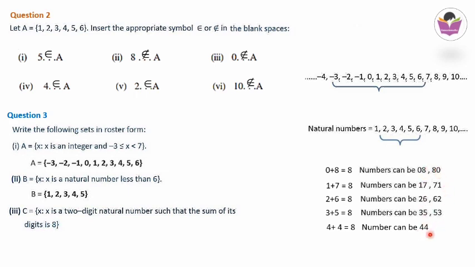So we have to write all these 2-digit numbers from here. That means C is equal to 17, 26, 35, 44, 53, 62, 71 and 80. We have to arrange it in proper order and write, so that it is easy to identify if anything is missing or not. For writing in roster form, order is not a problem. But for our convenience we keep an order, because then it will be easy for us to identify if anything is lost or not. Here 08 will not be taken because 08 has no value, only one digit is considered. We are asked to write only 2-digit numbers, that's why this 08 is not taken.